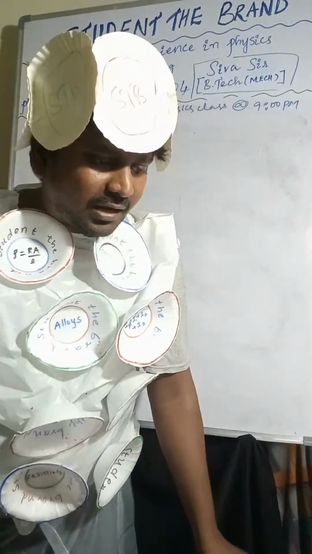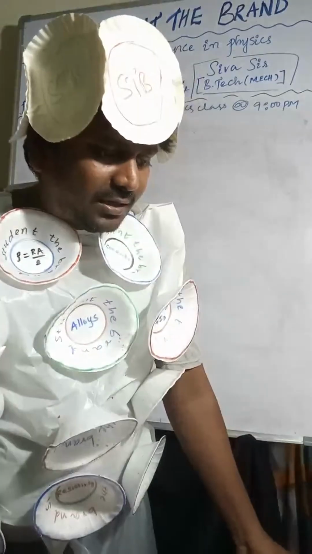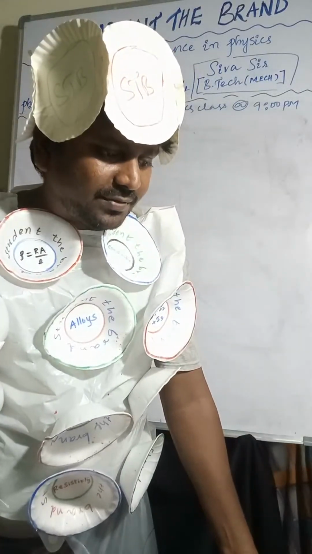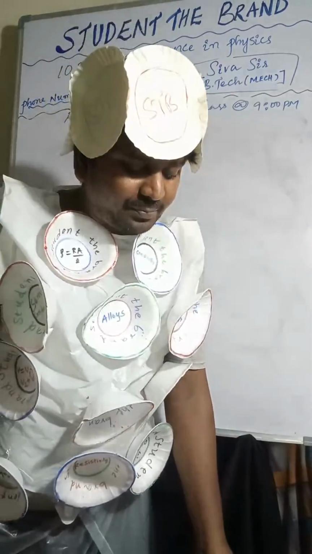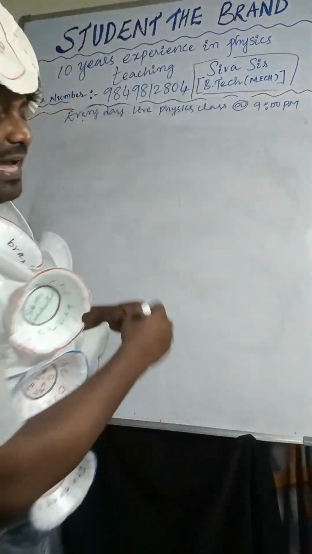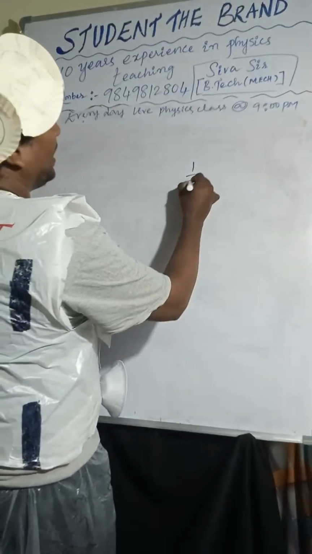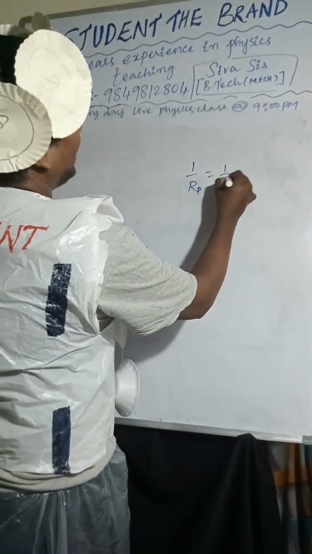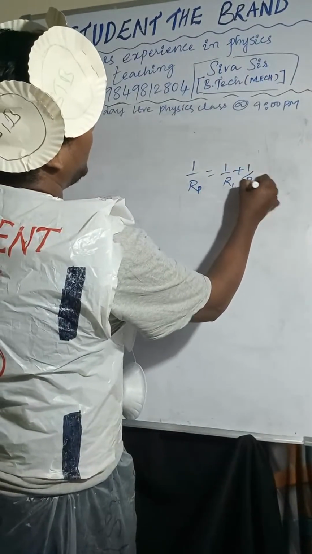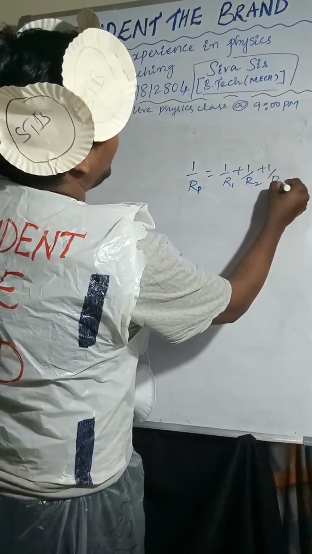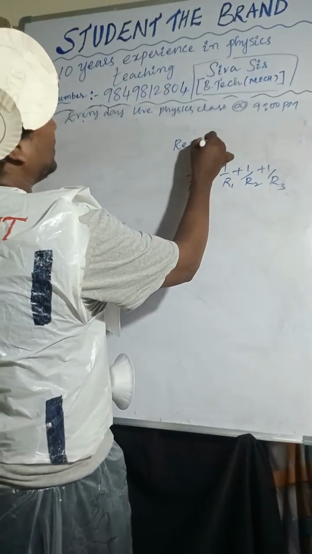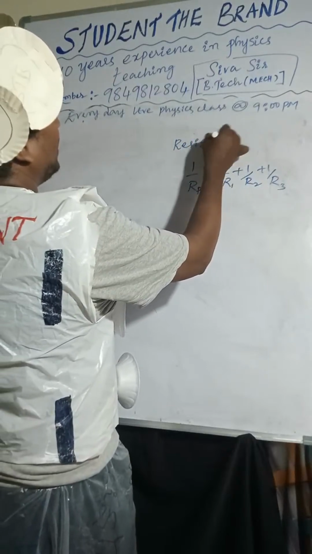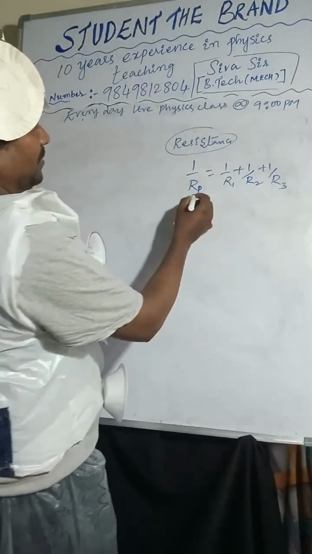Do we always have to do the reciprocal of the answer we get in parallel? Yeah, compulsory. So here the parallel formula is 1 by Rp. So normally we are taking 1 by Rp equal to 1 by R1 plus 1 by R2 plus 1 by R3. So we need to find out the equivalent resistance. So finally we need a resistance. So we don't want 1 by Rp, we want only Rp.